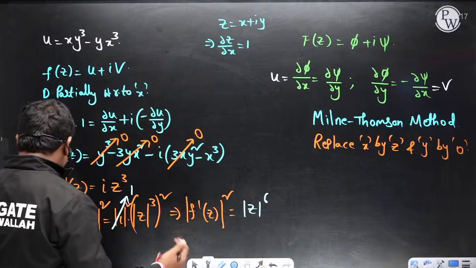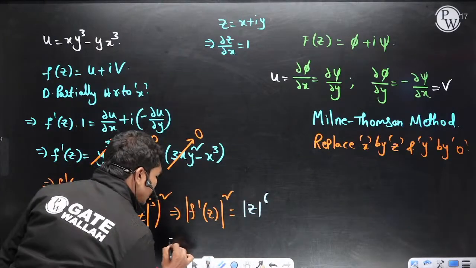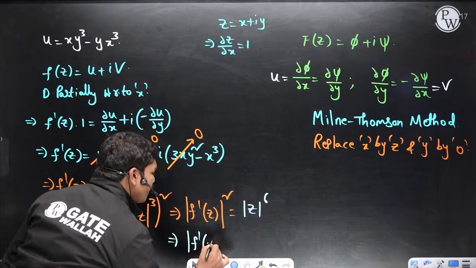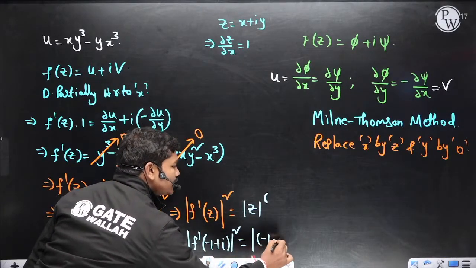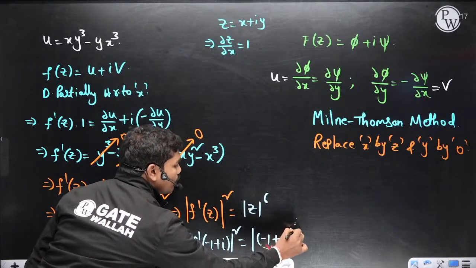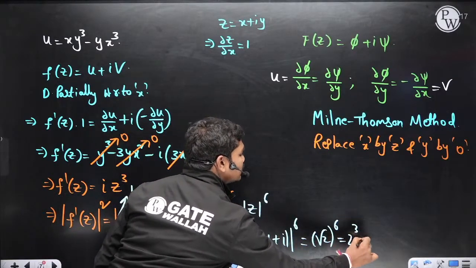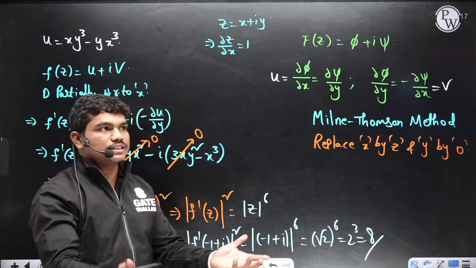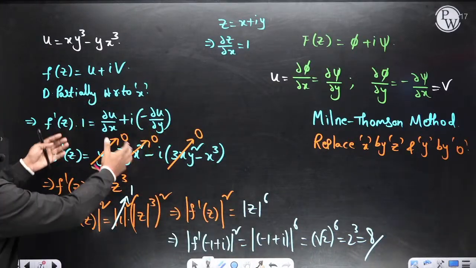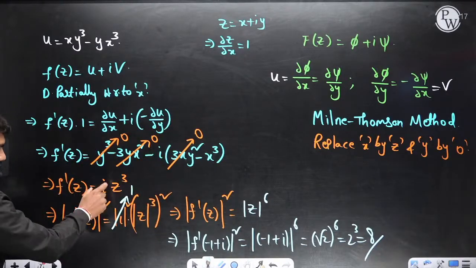Now what is the value of z at which we want this? Minus 1 plus i, correct? So if you put z is equal to minus 1 plus i, this is magnitude of minus 1 plus i whole power 6, which is square root of 2 whole power 6, which is 2 cube, which is 8 actually here. Clear? Okay, understood? Simple question. Just we have differentiated, then you applied Milne-Thomson method, then out of these 4 terms, 3 terms got eliminated, we have i times of z cube.